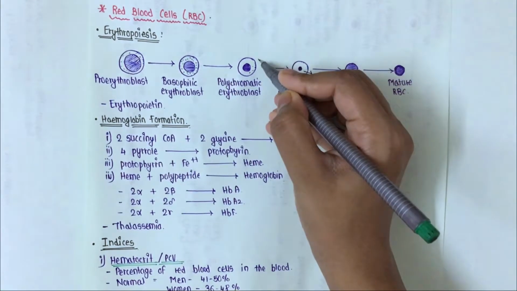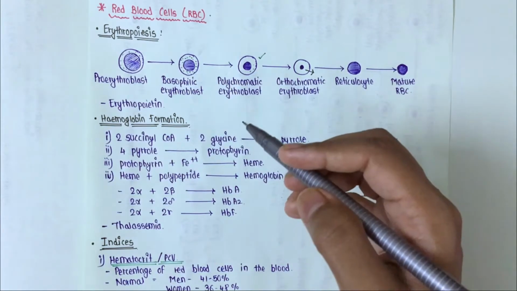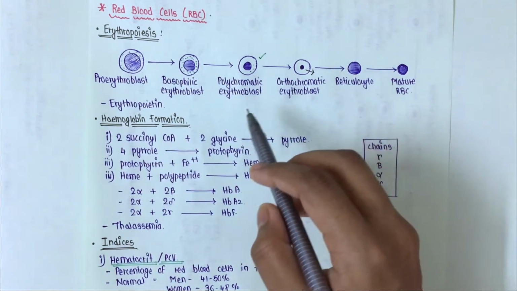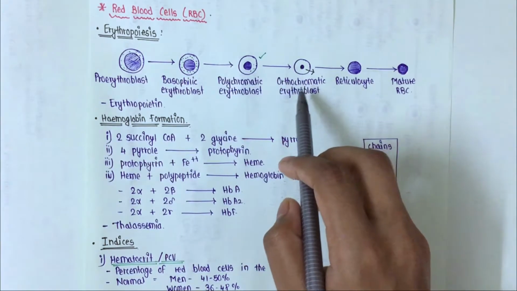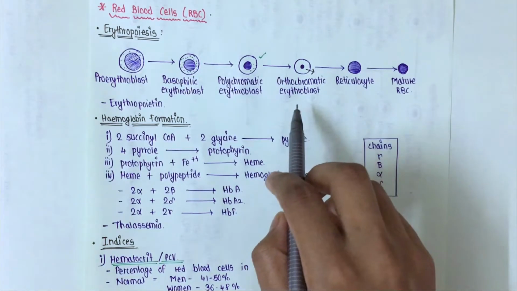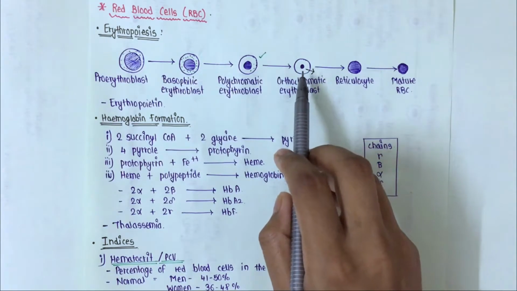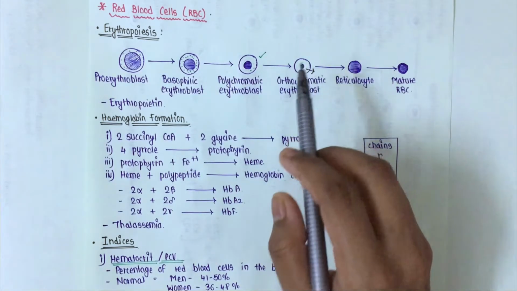As in this stage, the hemoglobin starts appearing in the cytoplasm, and that's why it is called polychromatic erythroblast. Now, this polychromatic erythroblast will differentiate to form orthochromatic erythroblast. Now in this orthochromatic erythroblast, the nucleus of this cell is the most condensed nucleus, and this is also called pyknotic nucleus.